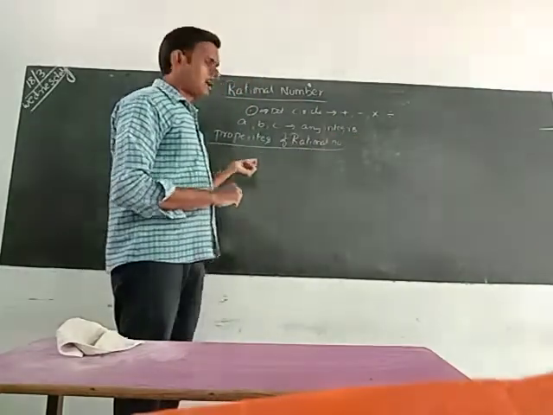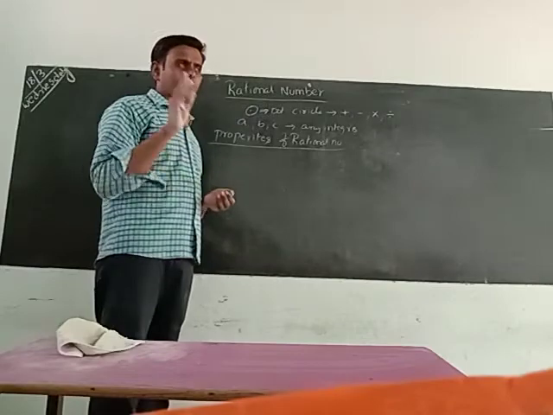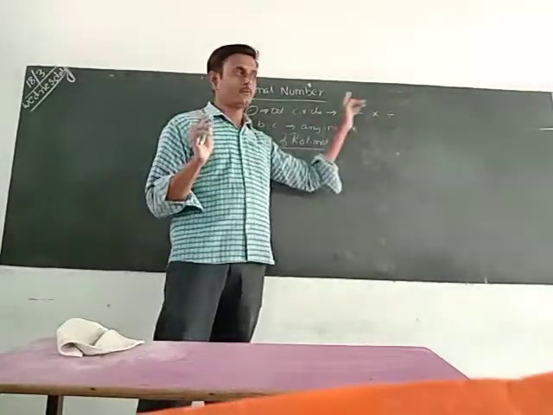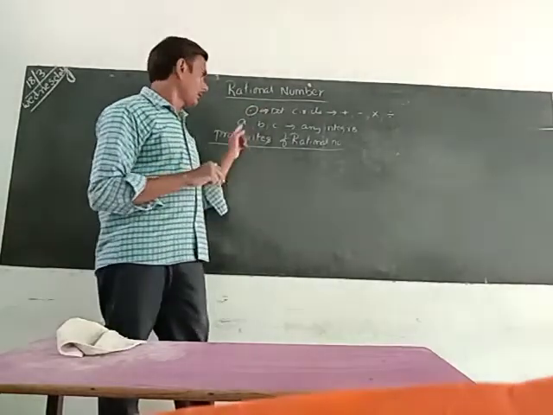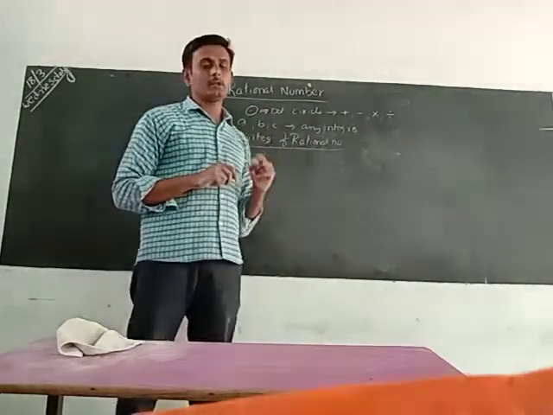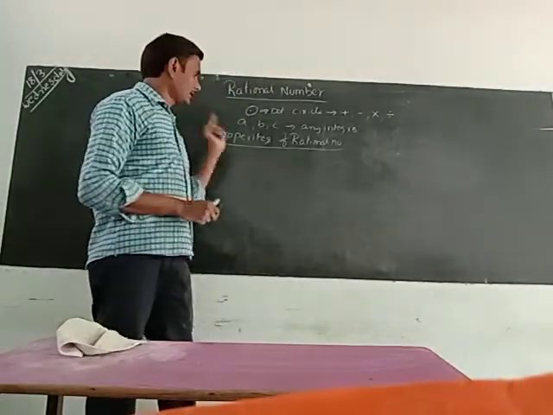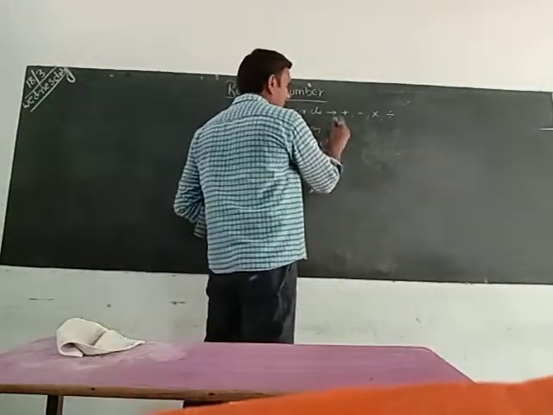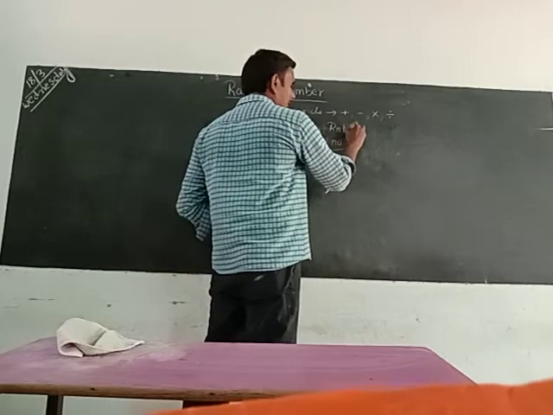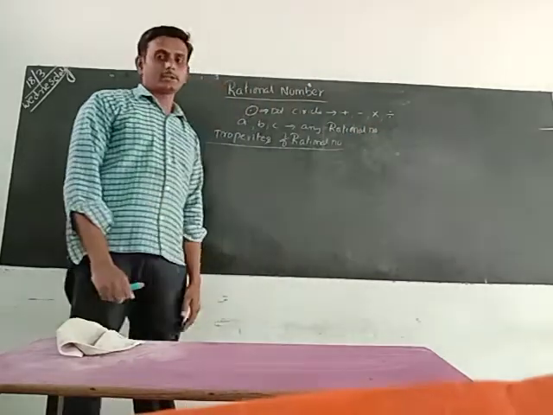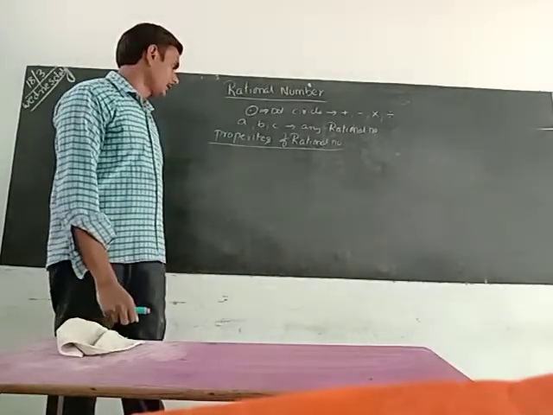Rarely we will use two operators; that is only one condition. Widely we have to use any one operator in place of the dot circle. Next, a, b, c are any integers. If you consider the rational numbers, we can take any rational numbers. Rational numbers we can call rationals also.